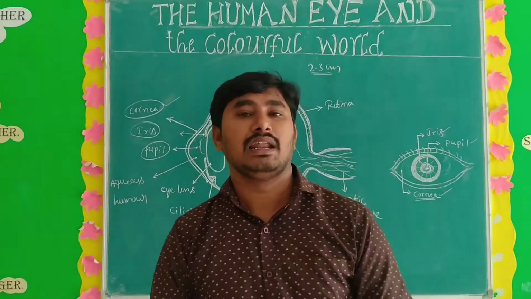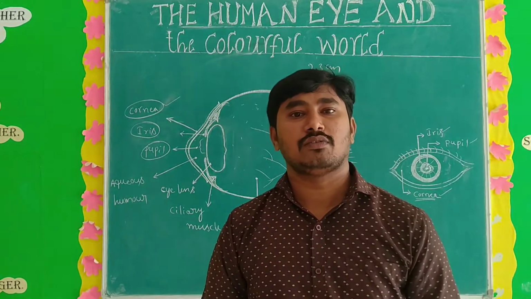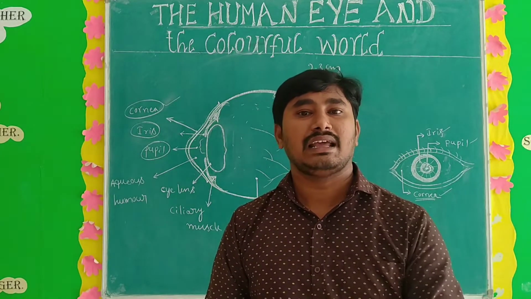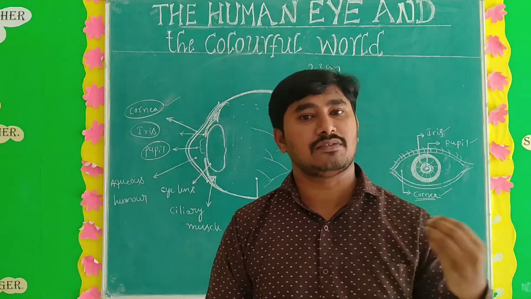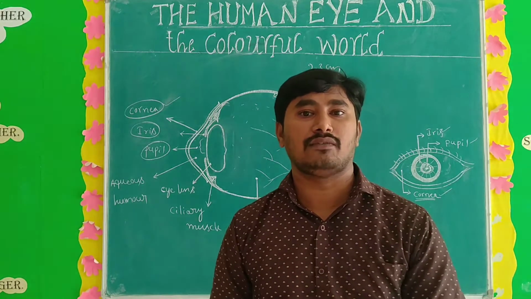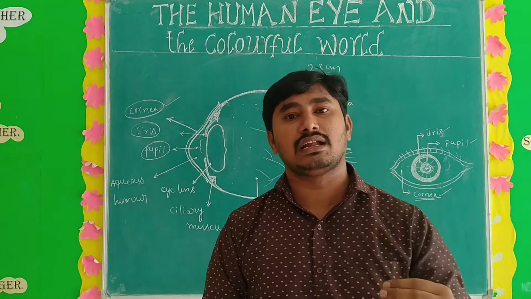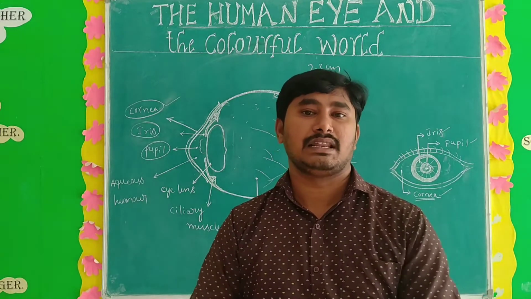What is meant by retina? The retina is also one of the parts of the human eye. It acts like a screen. Okay, you know very well how images fall on a screen. Last time I discussed it in the convex lens. In the same way, the retina also acts like a screen.